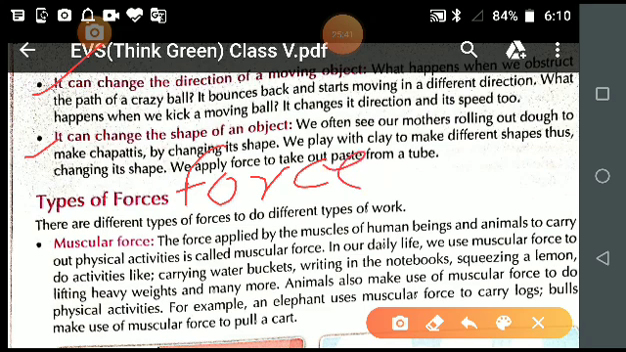And what is a force? Force is push or pull, in any activity which we are doing, whether we are pushing things or whether we are pulling things. Is it clear?